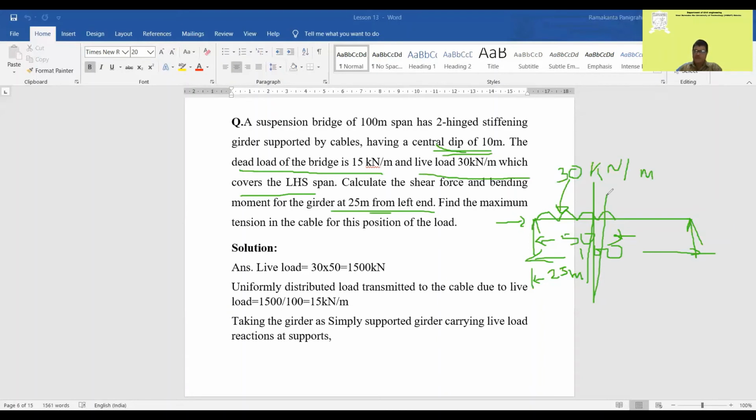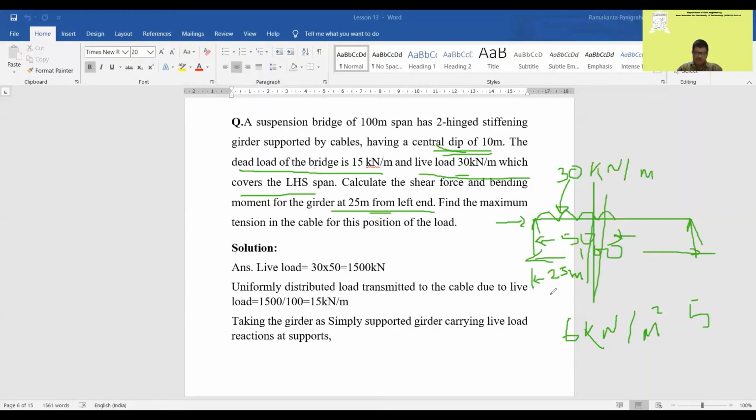Why I'm telling this: because a similar problem will come, but there will be some changes. Instead of giving 30 kilonewton per meter and 15 kilonewton per meter, it can give a live load of 6 kilonewton per meter square, and the roadway is 5 meter. So you can find out this value per meter run of the girders.